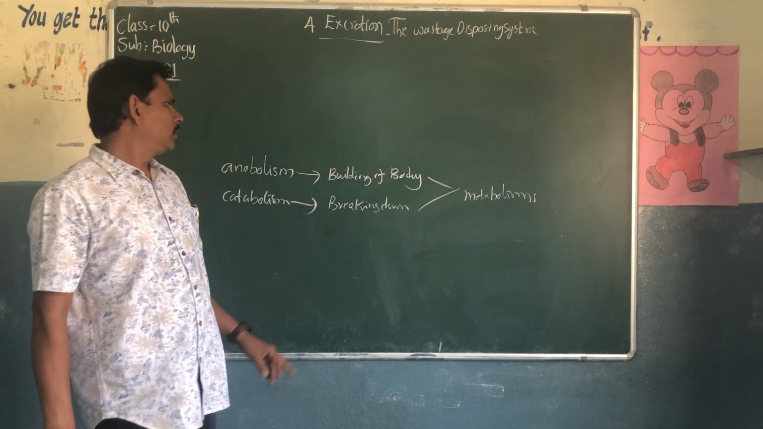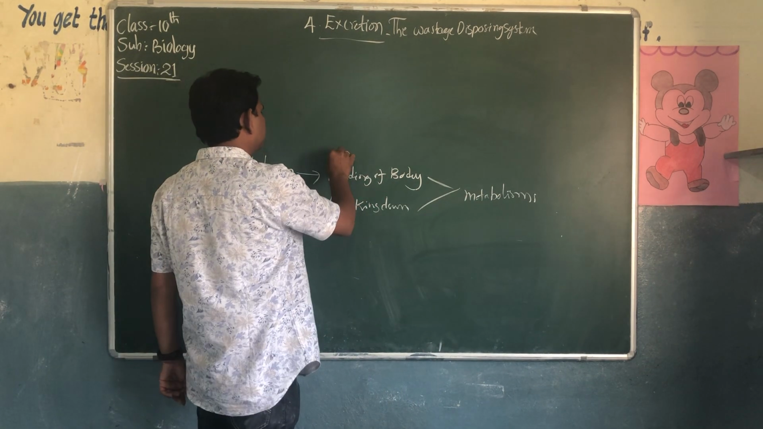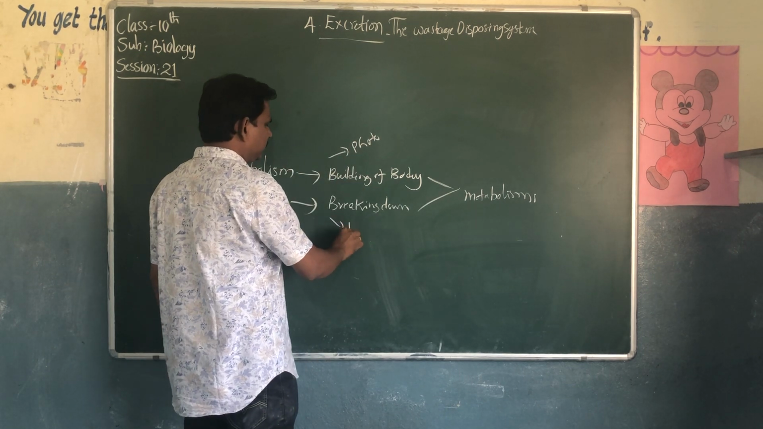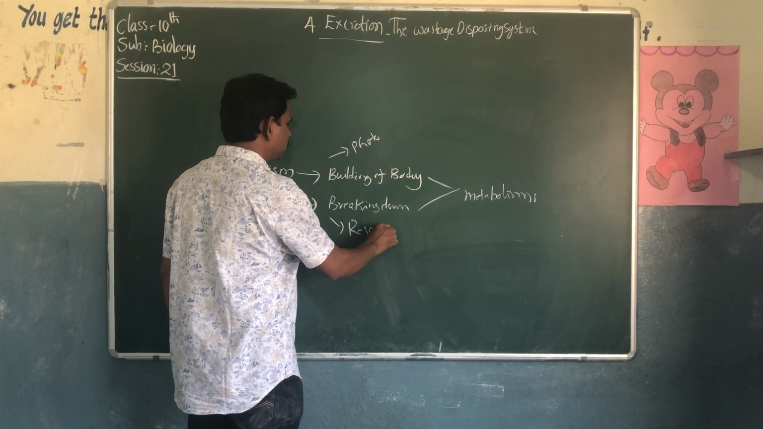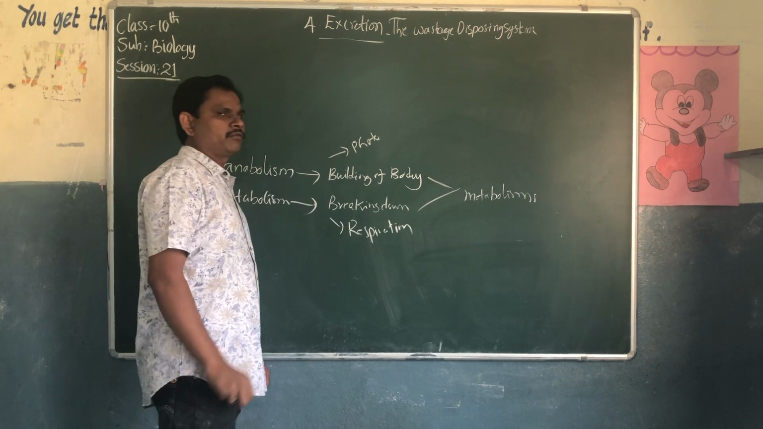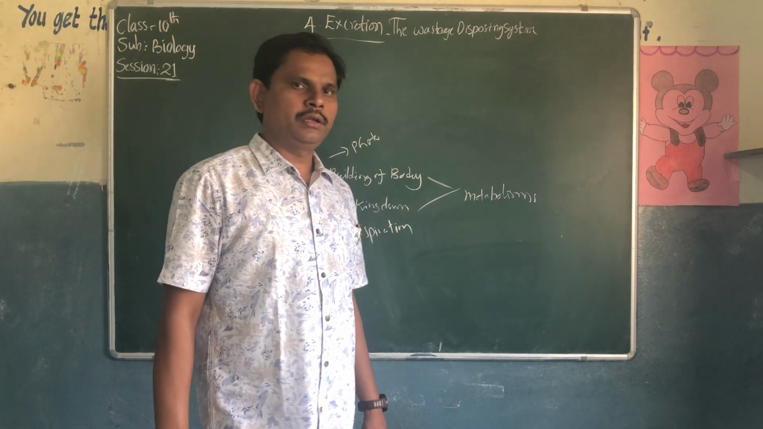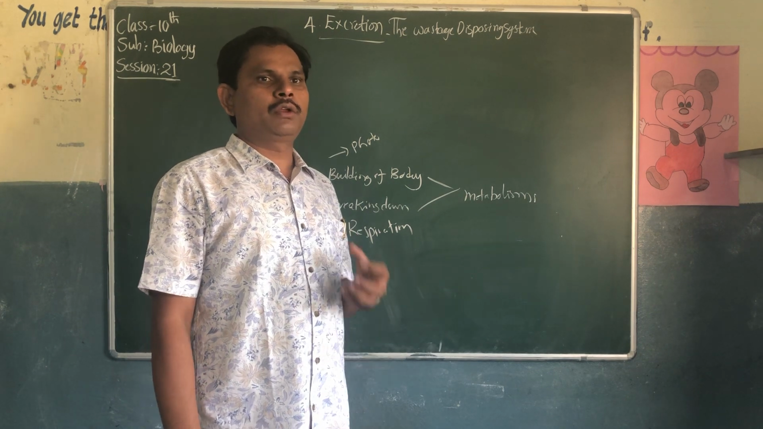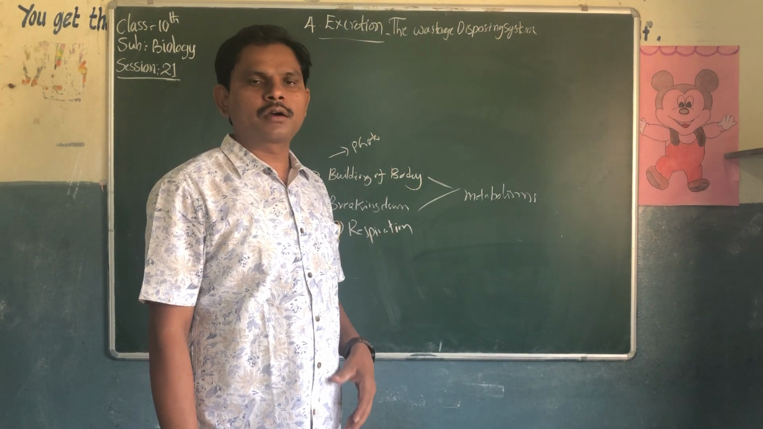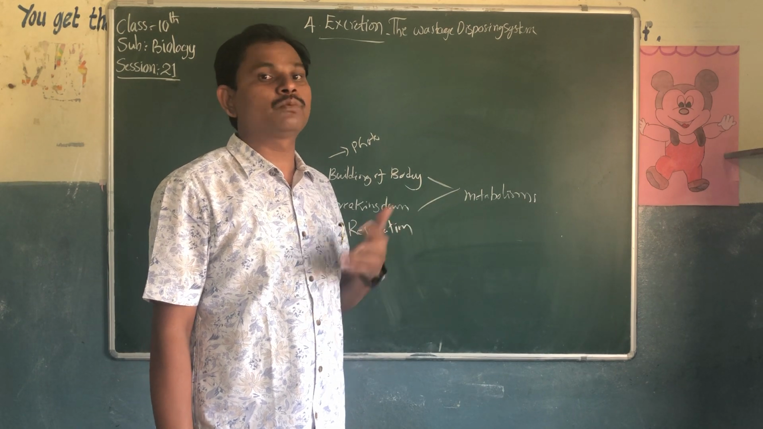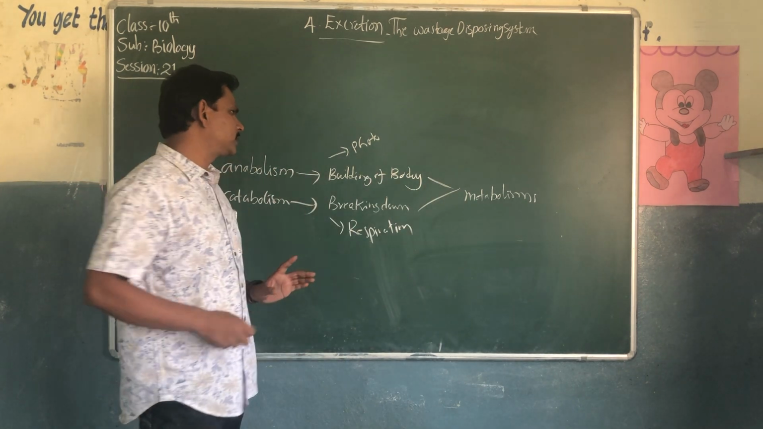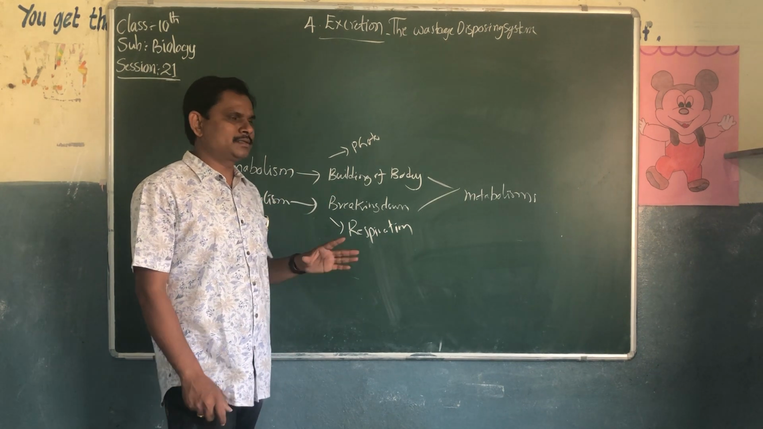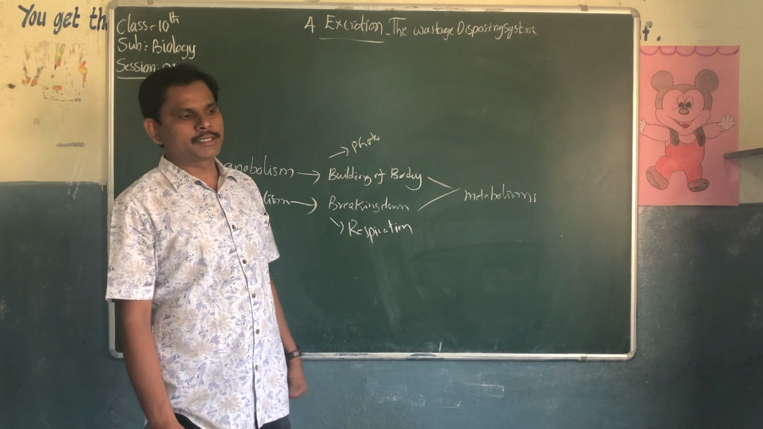Building up body materials comes under photosynthesis. Breaking down of food materials, catabolism, comes under respiration. In respiration, when glucose is broken down in the presence of oxygen, it releases energy, carbon dioxide and water. This process, breaking down of food materials and building up of body materials, is called metabolism.